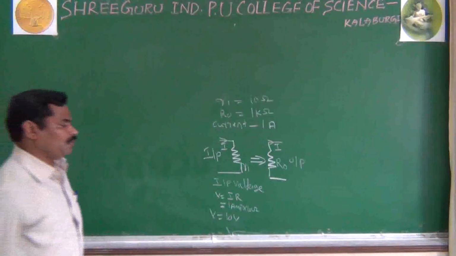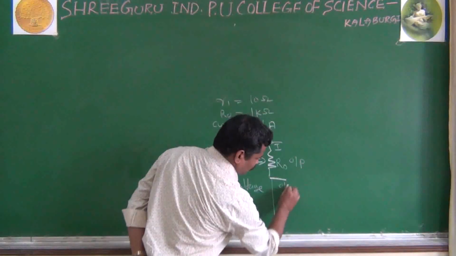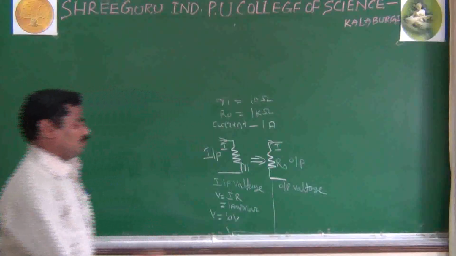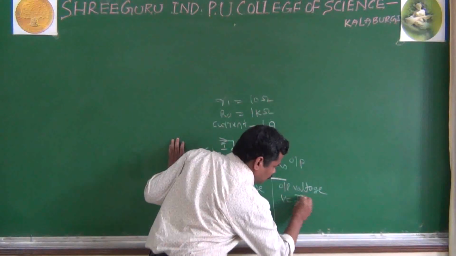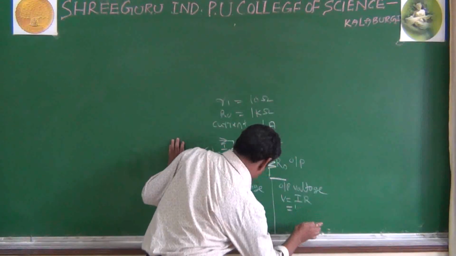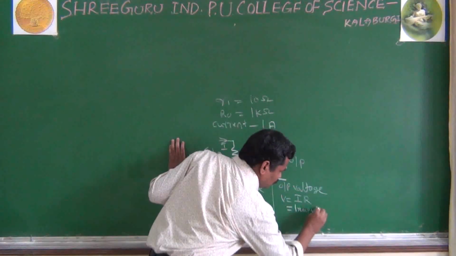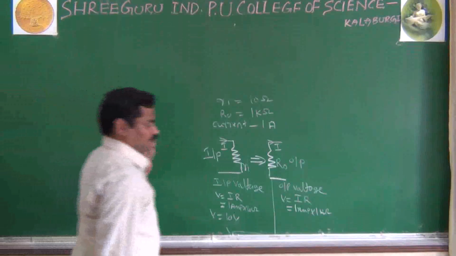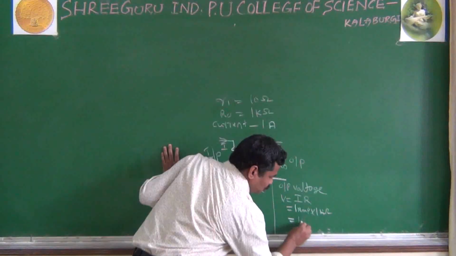In the same way, you go for the output section. In the output voltage, same formula, V is equal to IR, and here also you are using same I, that is 1 amperes, and you are using R, nothing but 1 kilo ohms. And now you simplify it, you get nearly 1000 volts.